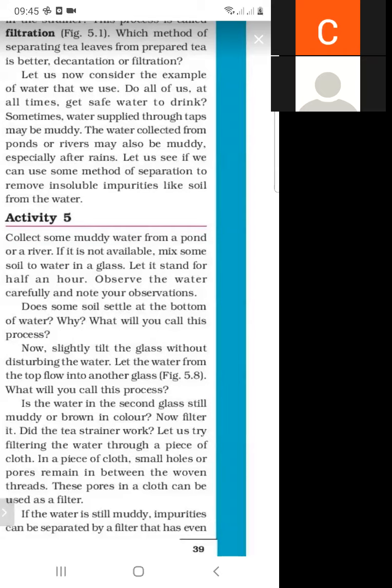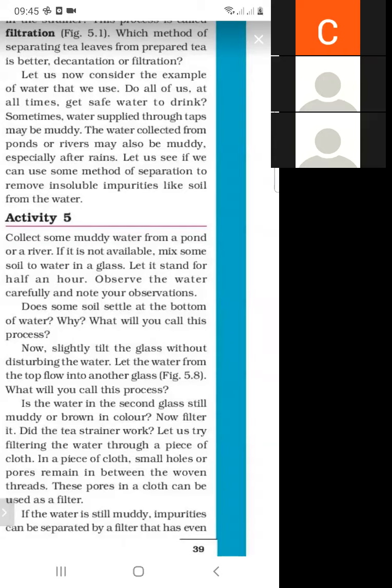Then we observe it carefully. Then what is the observation? Does some soil settle at the bottom of the water? Yes. So some soil settles down at the bottom of the water. And what is this process? Sedimentation. And if we tilt this glass without disturbing the water, then what is the process?